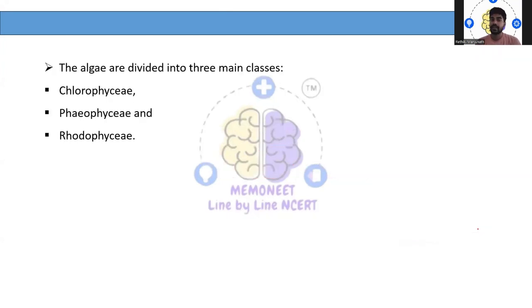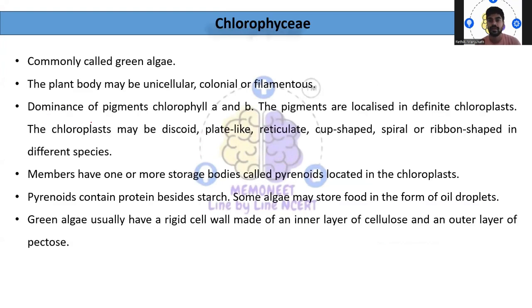Then again, these algae have been divided into three major classes. What are those? Chlorophyceae, Phaeophyceae, and Rhodophyceae. Chlorophyceae is commonly called green algae, because the body contains more chlorophyll pigment, dominated by chlorophyll a and b. The plant body may be unicellular, colonial, or filamentous.